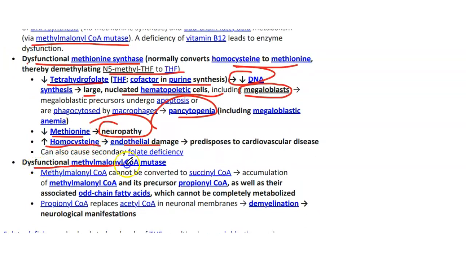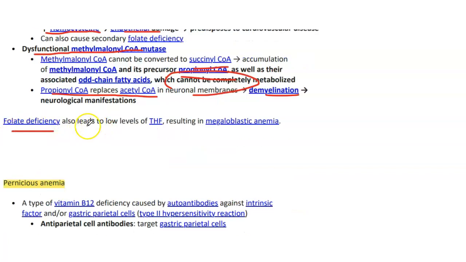Another defect, you will have dysfunctional methylmalonyl-CoA mutase. So methylmalonyl-CoA cannot be converted to succinyl-CoA. Accumulation of methylmalonyl-CoA and its precursor propionyl-CoA, as well as their associated branched-chain fatty acids, which cannot be completely metabolized. Propionyl-CoA replaces acetyl-CoA in the neuronal membrane, leading to demyelination and neurologic manifestations. This demyelination is thought to be due to neurotoxic and myelinolytic factors like TNF-alpha, which are produced due to deficiency of B12, as well as decreased neurotrophic agents due to B12 deficiency. Folate deficiency also leads to low levels of tetrahydrofolate, resulting in megaloblastic anemia.